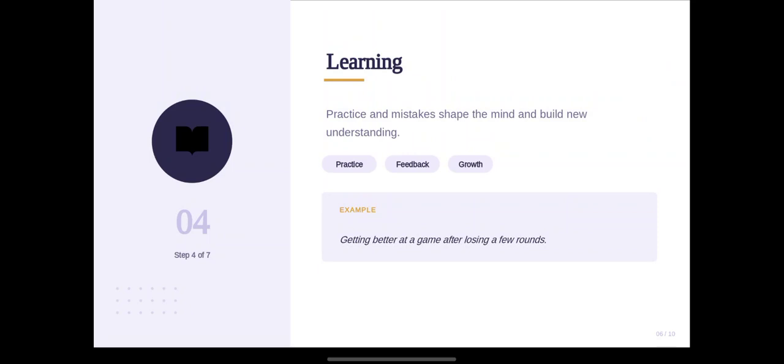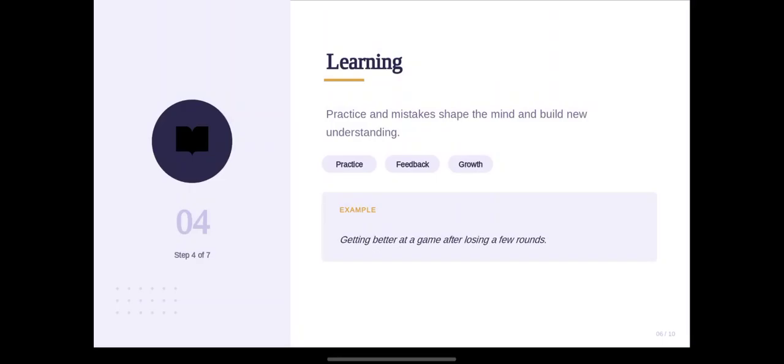Now we move to an example. Suppose we are playing a game and we lose some rounds, then after losing some more rounds, we play better and win the game. It feels like we are observing and thinking, then making decisions and doing things correctly.